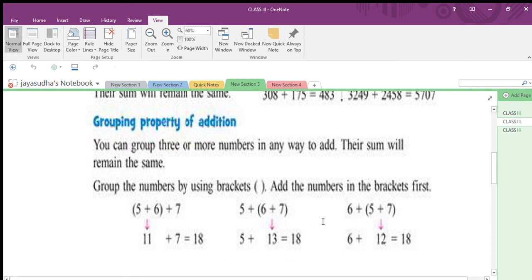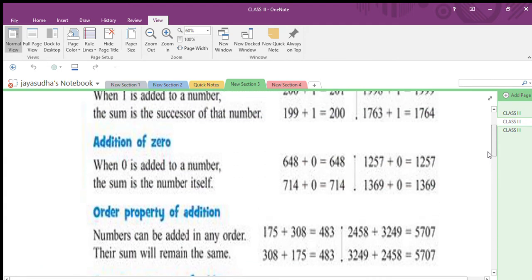So you change the grouping. Any way you add the numbers in a group, the answer should be the same. That is the grouping property of addition. Are you okay, children? So, 4 properties.